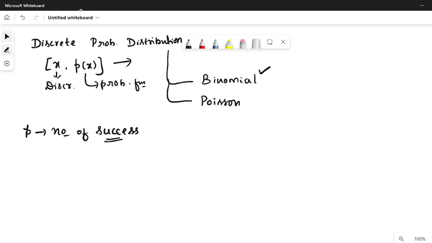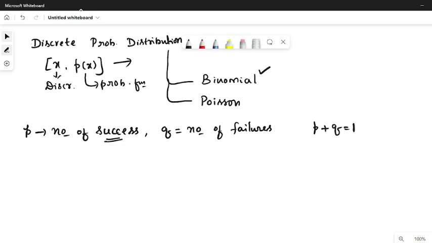Okay, then if p stands for number of success, then q will be number of failures. It stands for number of failures. Observe that always the sum of success and failure should be equal to 1.